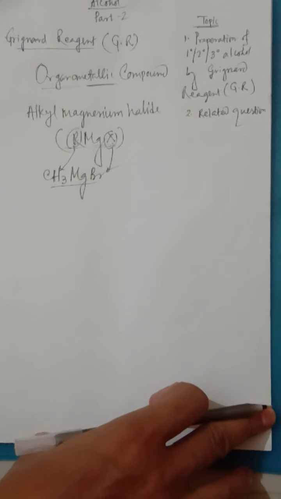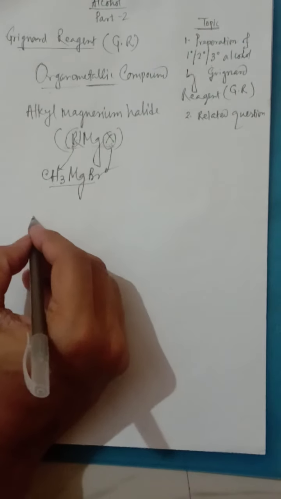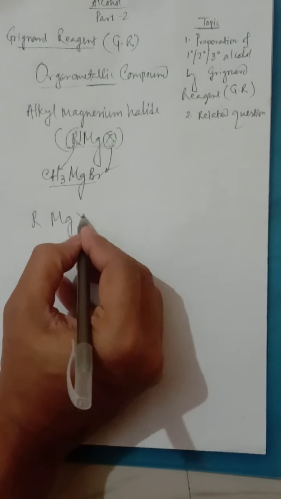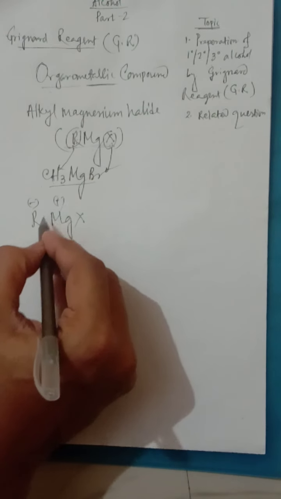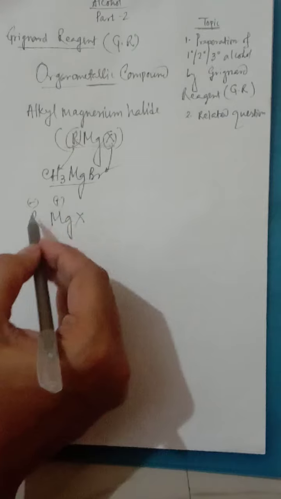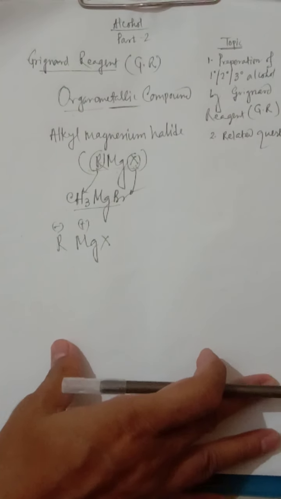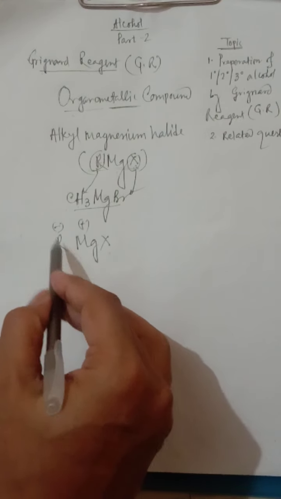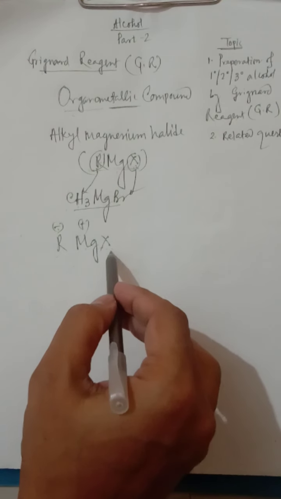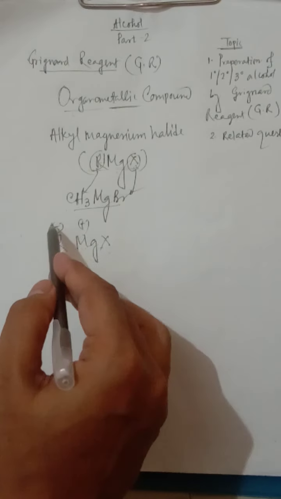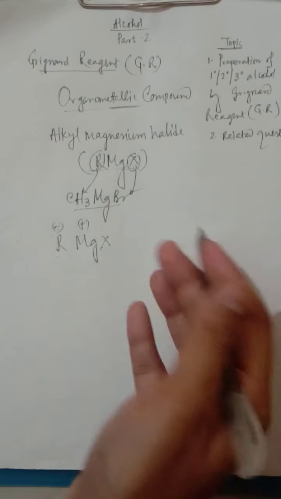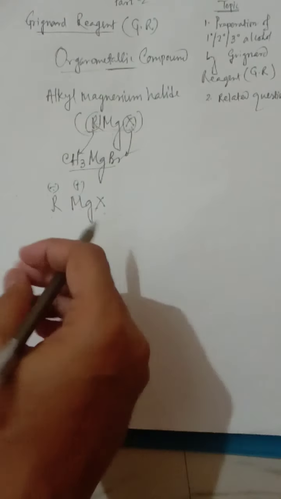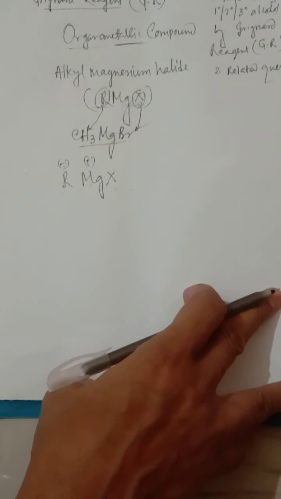Now we move to the preparation using this Grignard reagent. The first thing you have to remember is RMgX. In RMgX, the R part is negative and the Mg part is positive. Grignard reagent is an organic compound where the carbon is the negative part and magnesium the positive part. Why have I written minus and plus? It is valuable for understanding the mechanism of how it reacts. Later it will be much clearer what the utility of minus and plus is here.